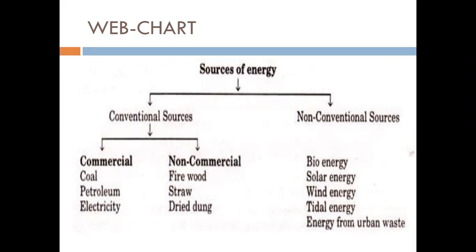The last one is natural gas. Natural gas is found with petroleum deposits and is released when crude oil is brought to the surface. It can be used as a domestic and industrial fuel. Russia, Norway, UK, and Netherlands are major producers of natural gas. In India, Jaisalmer, the Krishna Godavari Delta, Tripura, and some areas offshore in Mumbai have natural gas resources. Very few countries in the world have sufficient natural gas reserves of their own. The sharp increase in our consumption of fossil fuels has led to their depletion at an alarming rate.